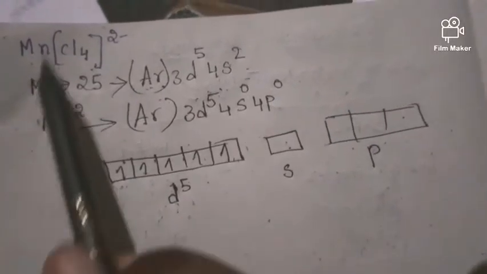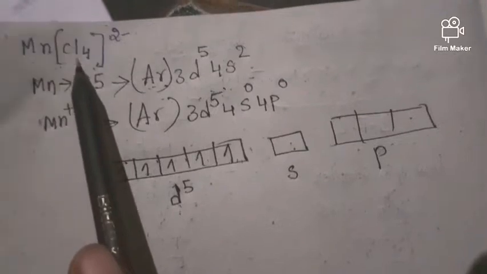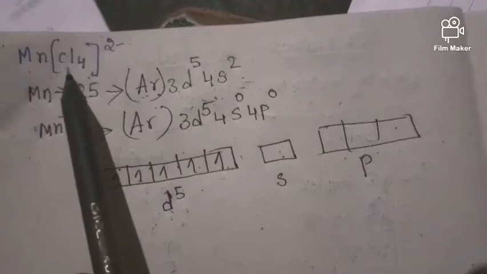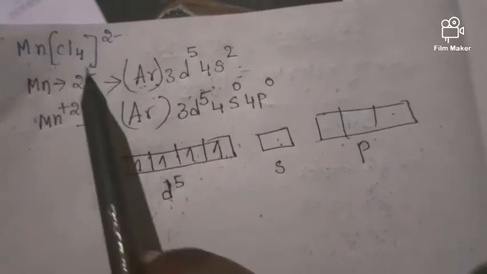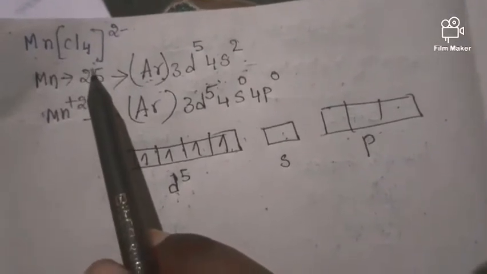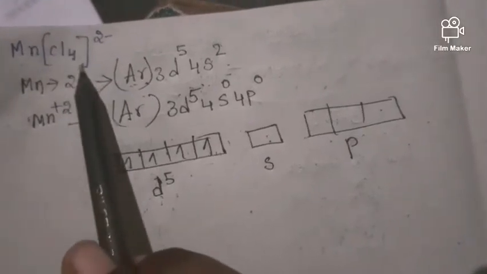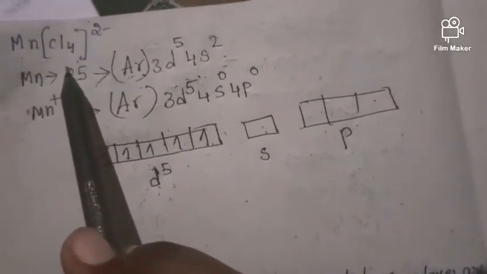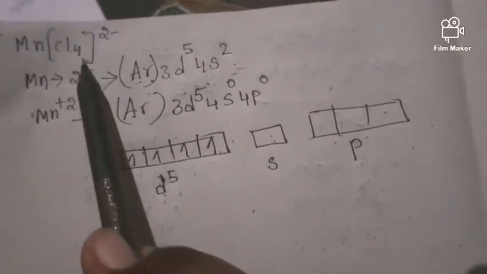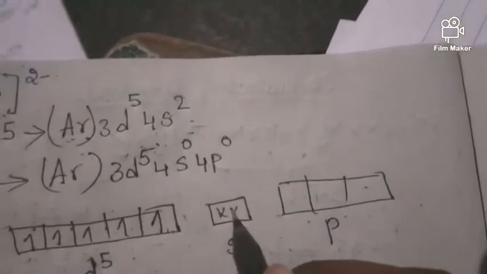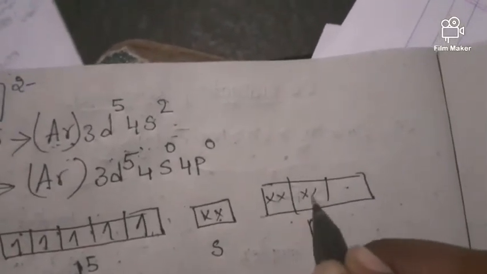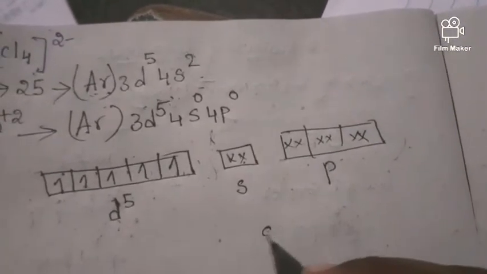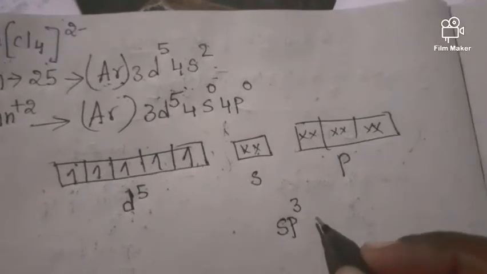Next, see, here the chlorine is present. How many chlorines are present, friends? Yes, 4 chlorines. That means 4 ligands are present. What is the nature of the ligand? Its nature is just to donate electrons. As 4 ligands are present, they contribute their electrons to 4 orbitals: 1, 2, 3, 4. And this is our hybridization, that is sp3 hybridization.